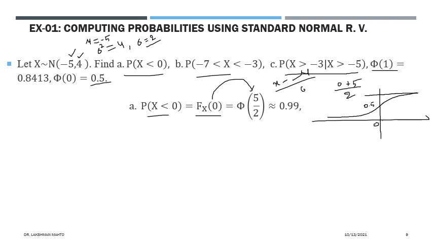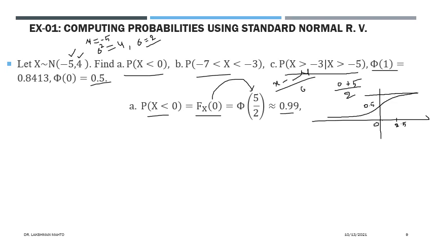If you go rightward, 2.5 would be somewhere right of 0, so this value would definitely be greater than 0.5. From the plot you can easily say that it is greater than 0.5, and hence what is that exact value?